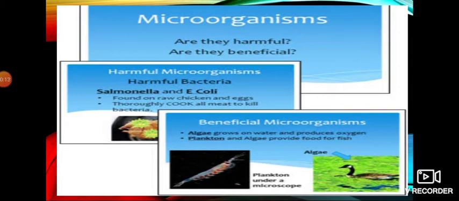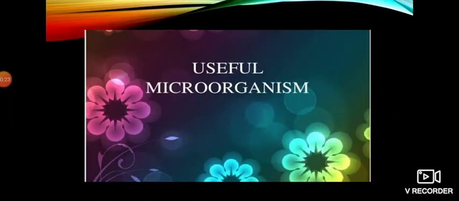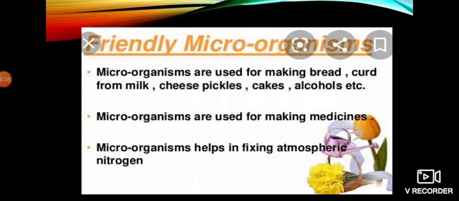We all know that there are different kinds of microorganisms like bacteria, virus, algae and fungus. Useful microorganisms. Human beings have been using microorganisms for years to produce food such as curd, bread, cheese.